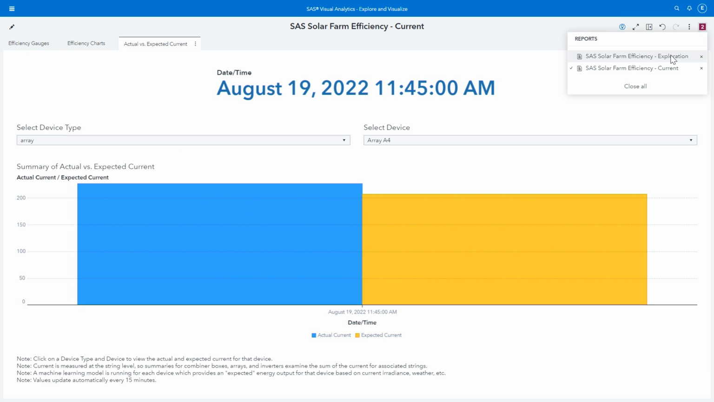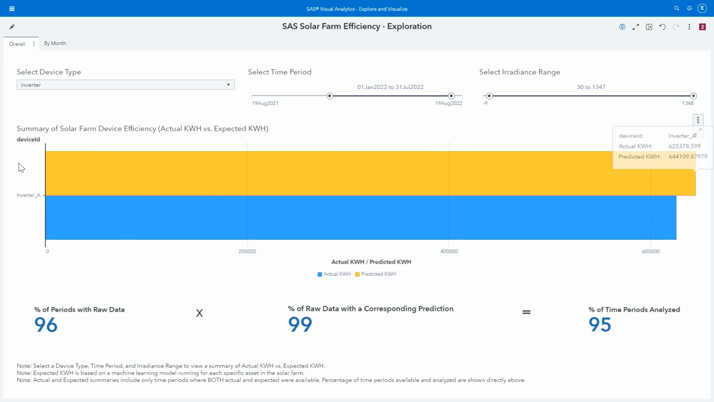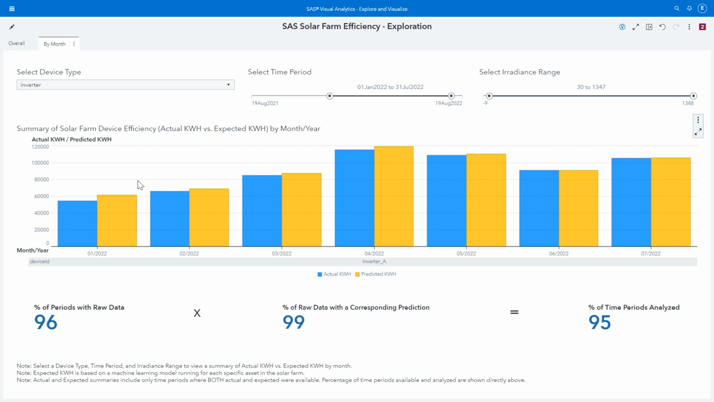And from an overall perspective, we created this exploration dashboard where business users could go in and see that over some period of time, how did the solar farm perform? So you can see that from January to the end of July, we expected production of about 644,000 kilowatt hours, and we actually generated about 625,000. So quite good. And then if you were to delve in by month, you could see how each of the months compared over time, and similar for the other device types.